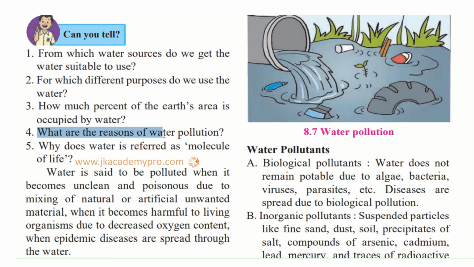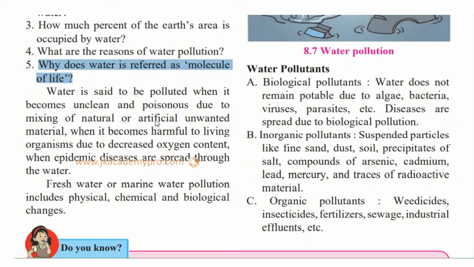Then, what are the reasons for water pollution? Can you think about it? Why is there water pollution everywhere? Why is water referred to as the molecule of life? Because water provides life to everything, not only human beings but animals, plants, everything. Therefore it is called a molecule of life because it gives life to everything. Without water, there cannot be life on earth.